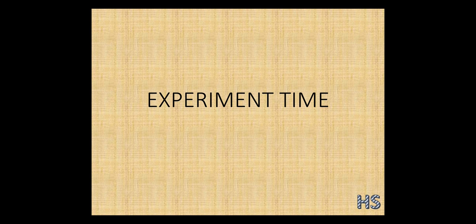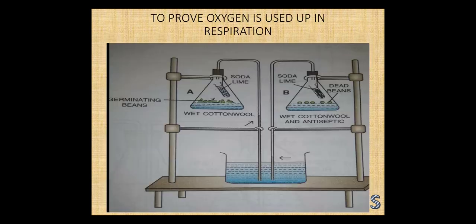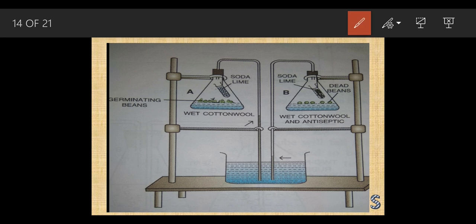Now it's experiment time. As we have discussed everything regarding the aerobic and anaerobic reactions, and where the process occurs, now it's time to see the experiments related to plants. Our first experiment is to prove that oxygen is used up in respiration. So what is the main word? That is oxygen, O2. I am going to write the symbolic form, O2.